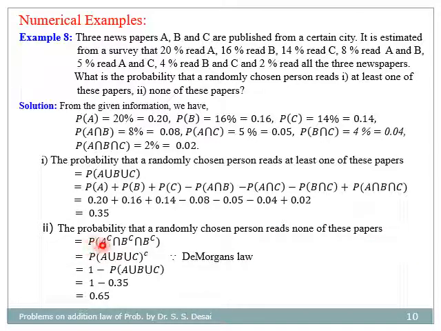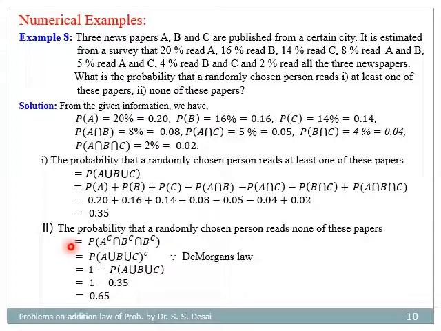Now for the second part, the probability that a randomly chosen person reads none of these papers is equal to the probability that he will not read paper A, at the same time not read paper B, at the same time not read paper C. That means probability of A complement intersection B complement intersection C complement, that is equal to probability of the complement of A union B union C, because of De Morgan's rule, that is equal to 1 minus probability of A union B union C because of complementation, and from the first part, 1 minus 0.35, that is equal to 0.65.